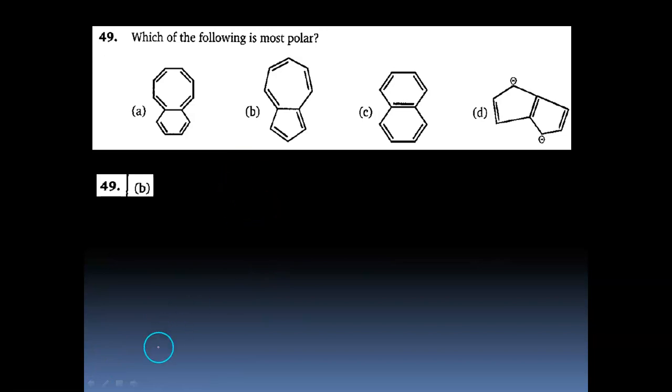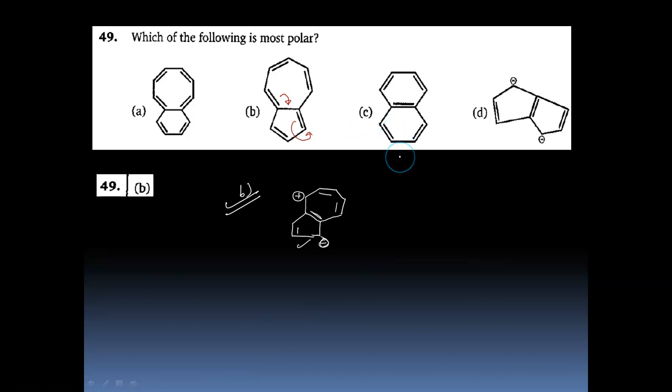Now in this, if you see option B right over here, we can see that if we delocalize the pi electrons, something like this, say for example, this bond is over here and this goes over here, right? If we can visualize this, we can see that after delocalization both the rings are aromatic. This ring has 6 electrons and this ring also has 6 electrons, including this lone pair, and it creates permanent positive and negative positions. So yes, it's a polar molecule, right? So for question number 49, the answer is B.